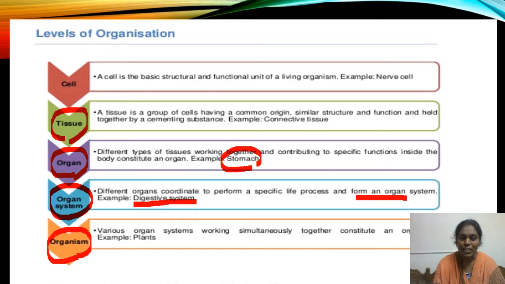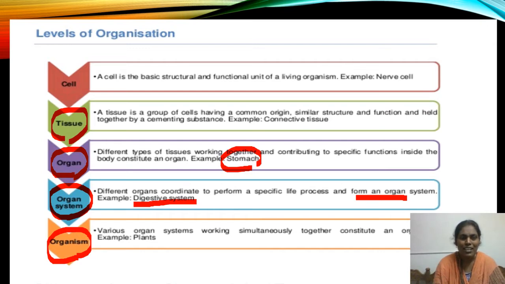For example, in the human being, different types of tissues are there. Connective tissues like bone tissue, blood tissue, muscular tissue, like that, so many tissues are there. If you observe each and every type of tissue, it is made up of a group of cells.